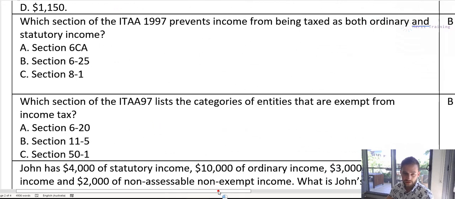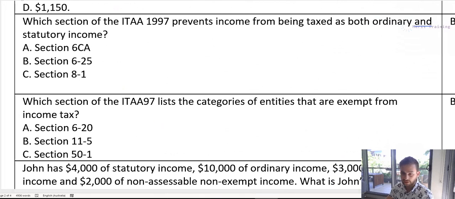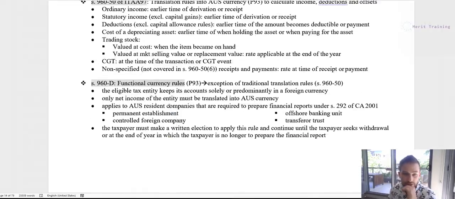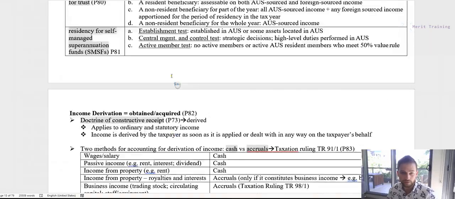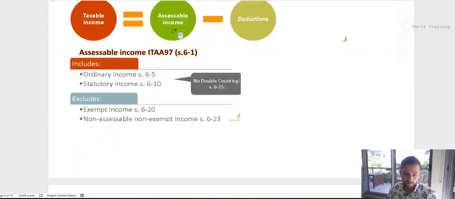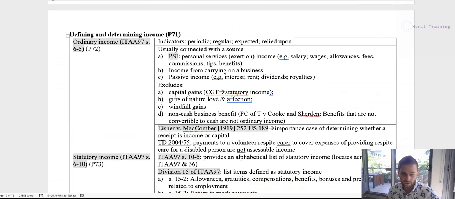Okay, next question is, which section of the Income Tax Act 1997 prevents income from being taxed as both ordinary and statutory income? So let's have a look at our notes and see if we can find this. Let's scroll through here and go back to ordinary income, and hopefully we can just find it in here.